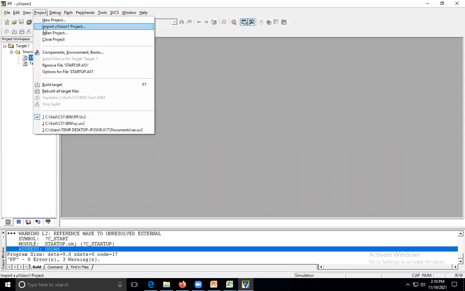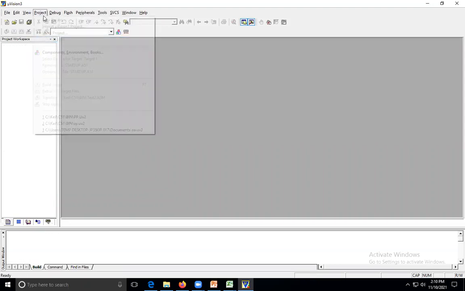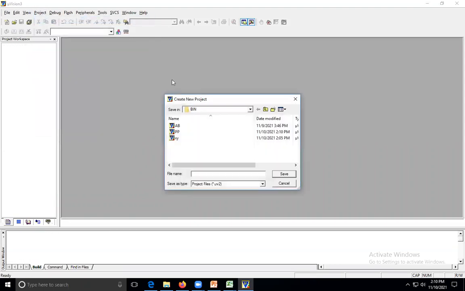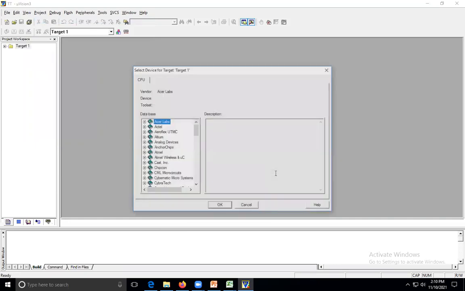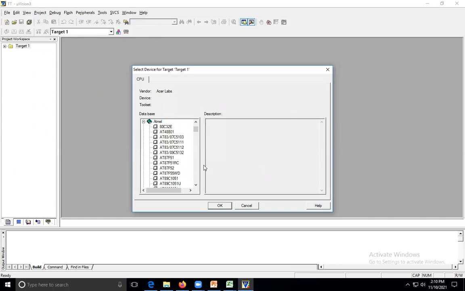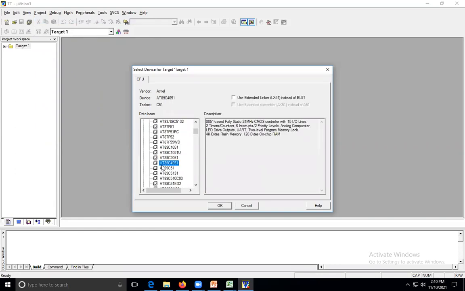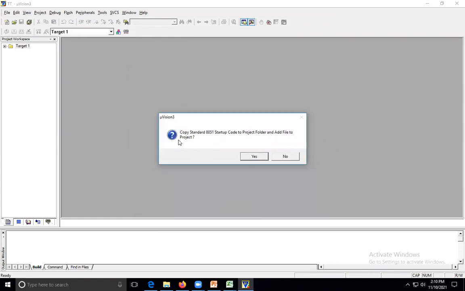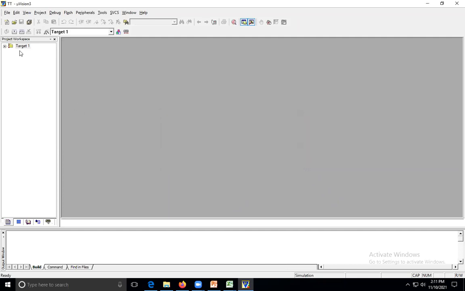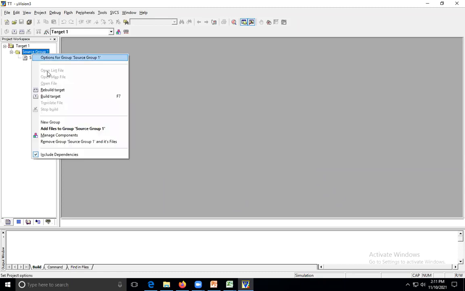Just see. Close project. Then a new project. In that new project, I write a name, tt, then save. Same procedure we are doing. Here it asks to copy the standard startup file. Here, you are not supposed to click yes. If I click yes, the problem is created. If I click yes here and add any file to this,